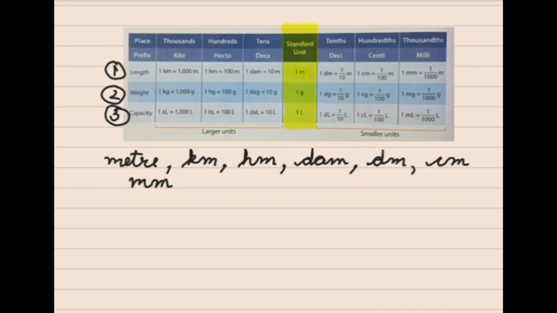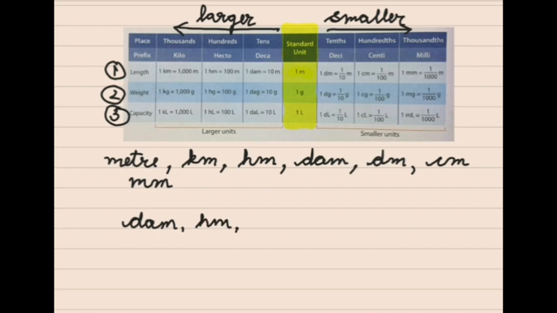Now everything to the left side of this standard unit box will be the larger units, and everything to the right side will be the smaller units. Means decameter, hectometer, and kilometer are all greater units as compared to the meter.